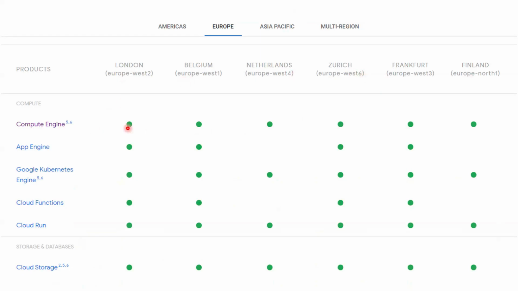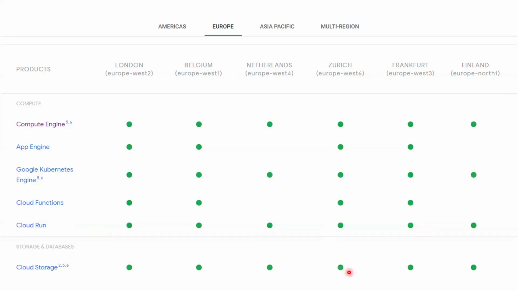Now, Compute Engine is available in all the regions. App Engine is not available in Netherlands and Finland. Google Kubernetes Engine is available in all the regions. Cloud Functions are available in all the regions except Netherlands and also Finland. Cloud Run is available in all the regions. Cloud Storage is available in all the regions.